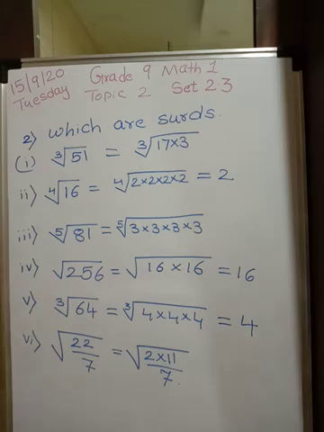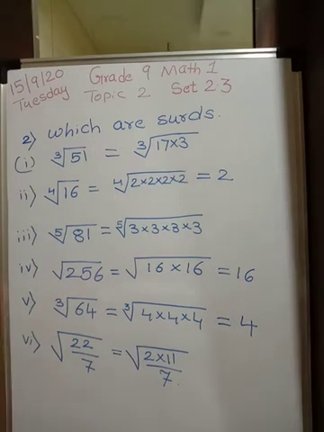Good morning, grade 9. We are with the second question from set 2.3, which is related to surds. Now the question is, which are surds? Now you know that the value of this should be an irrational number.